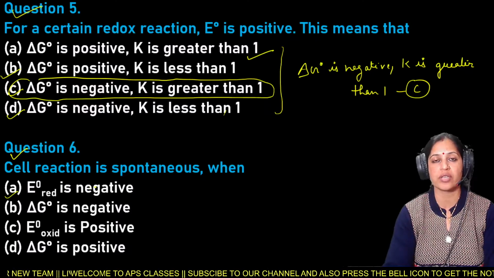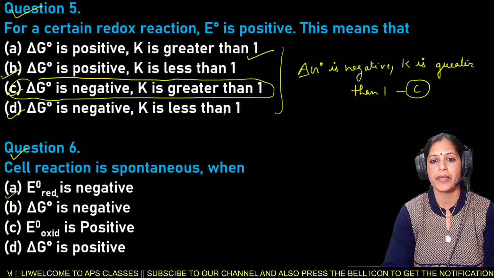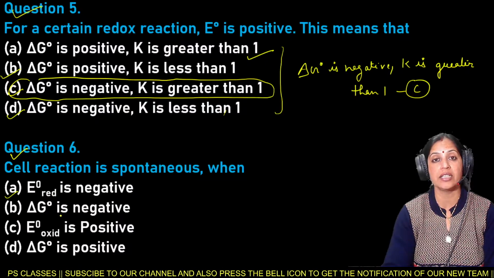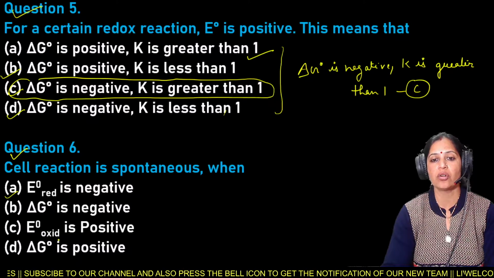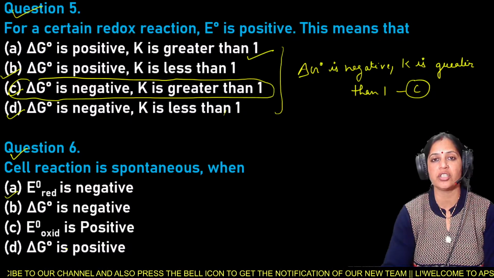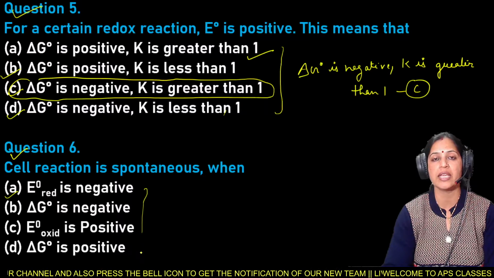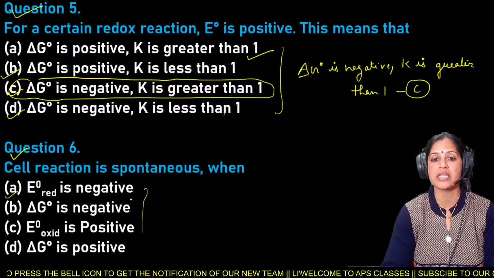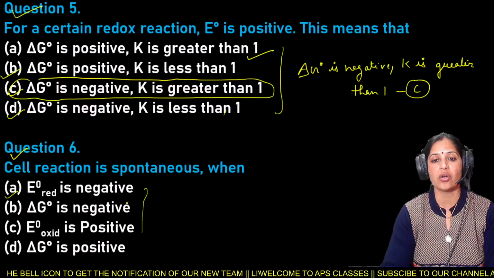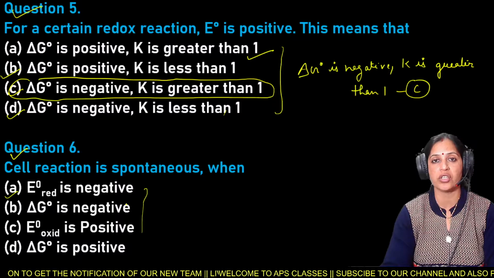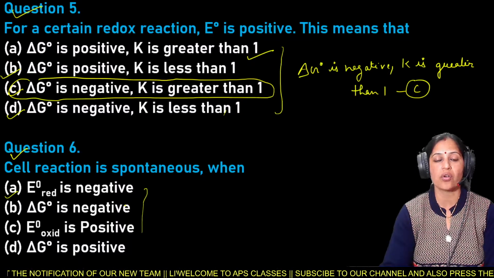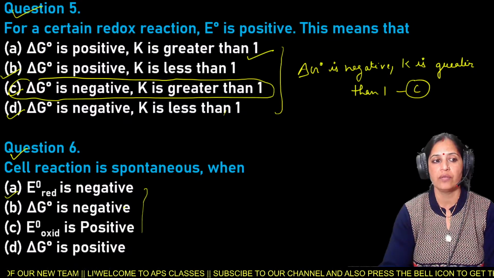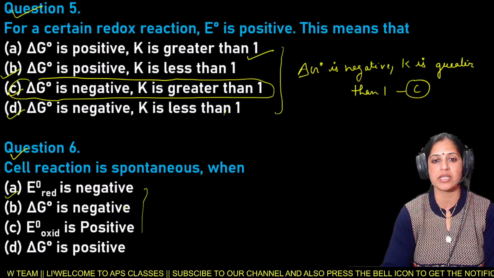That means cell reaction is spontaneous when E naught reduction is negative, delta G naught is negative, E naught oxidation is positive, and delta G naught is positive. That means there are 4 options for the question number 6.